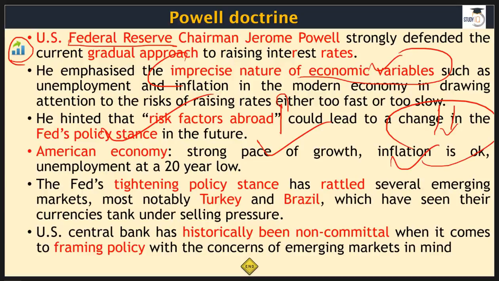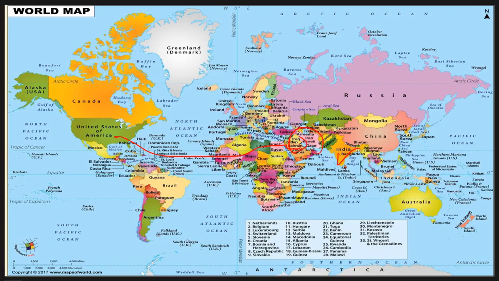When growth is good, when inflation is under control, and when the unemployment rate is down, then people will have more money. And when people have more money, and if you keep the flow of money easy, if you add more money or make loans cheap, then more money will be there in the market, and this will create problems for the economy. It will kick inflation, and then things will go out of your control. But a gradual hike is something that is not bad. And that's everything. I hope things are clear to you now.